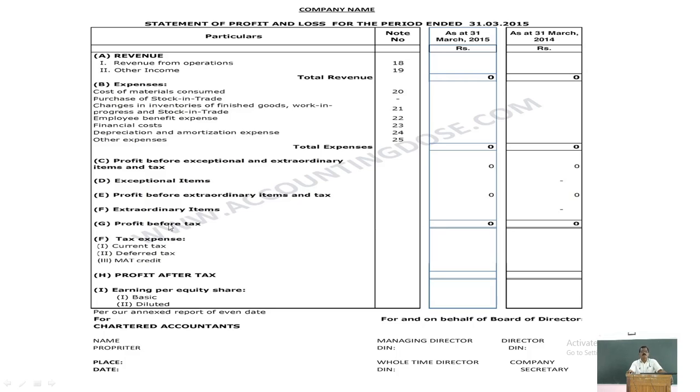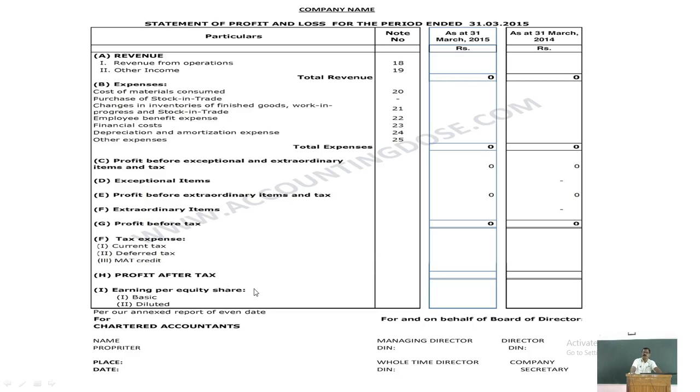Sorry, profit before tax. If you deduct the exceptional item, the balance will be profit before extraordinary item and tax. If you deduct the extraordinary item, the profit will be profit before tax, PBT. From the profit before tax, deduct tax expenses, current tax and deferred tax, and MAT credit. That will be the profit after tax.